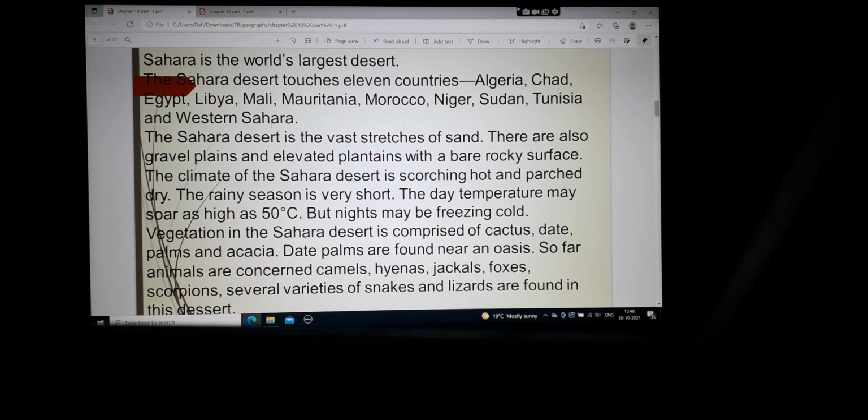So far as animals are concerned, that is the fauna, camels, hyenas, jackals, and various varieties of snakes and lizards are found in this desert.